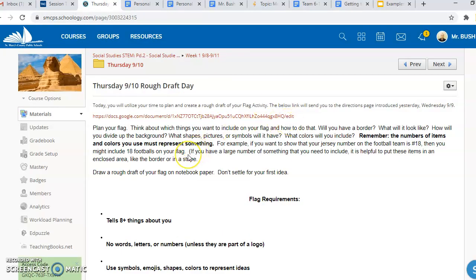It says plan your flag. Think about which of the things you want to include on your flag and how to do that. Will it have a border? What will the flag look like? How will you divide up the background? What shapes, pictures, or symbols will it have? What colors will you include?